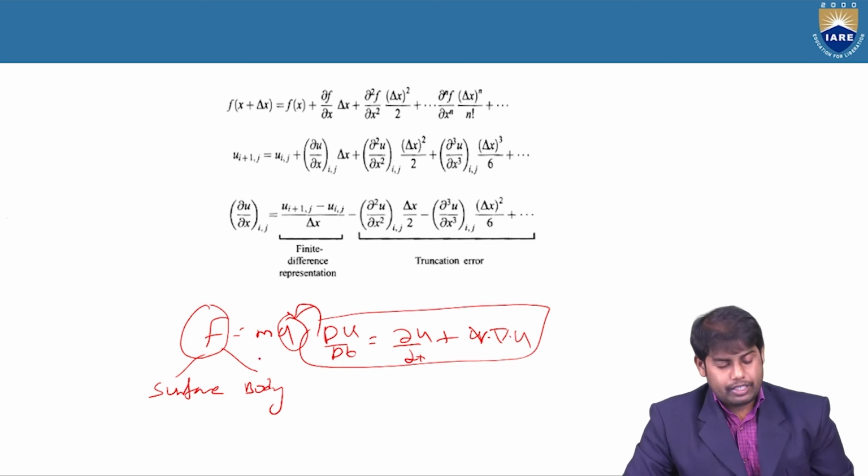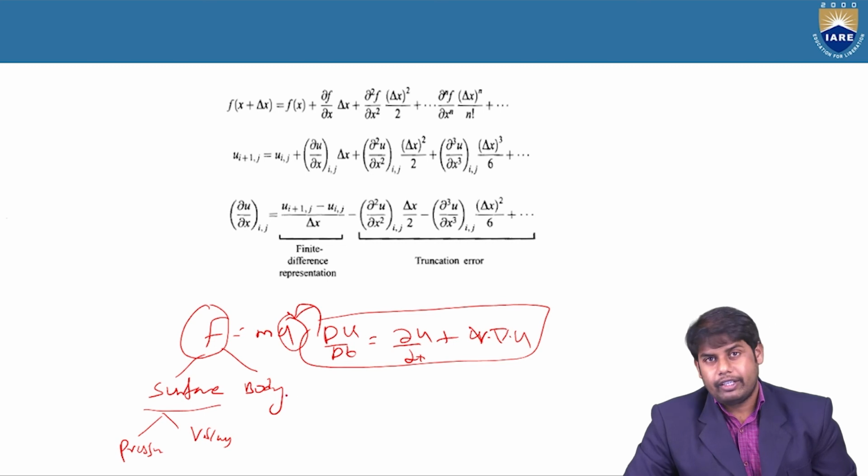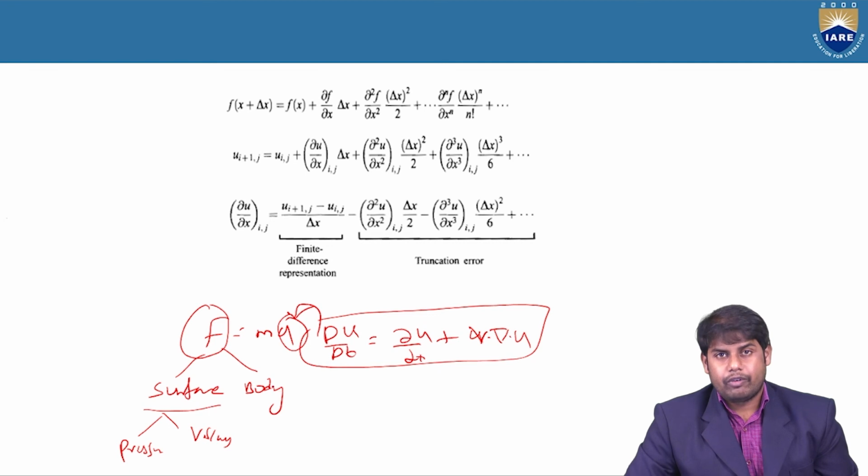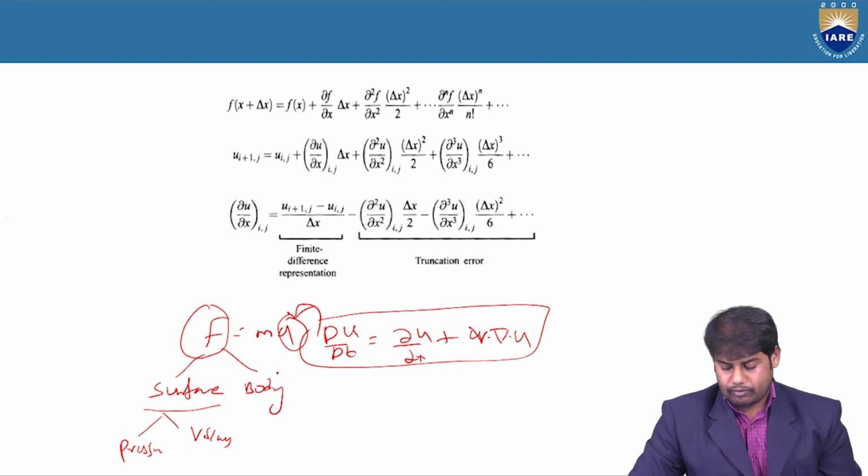And you know m is density into volume. These forces, F, are surface forces and body force. Surface forces are nothing but pressure and viscous or shear forces. The body forces are gravity and some others. We'll see the detailed information and the small derivation, like how the continuity equation is developed and how many forms of equations there are. Then what is the physical significance of the continuity equation and of the momentum equation in CFD. We'll see in detail. Okay.